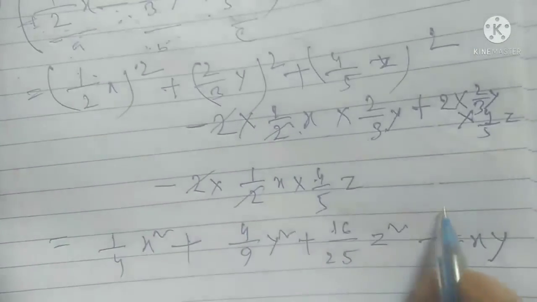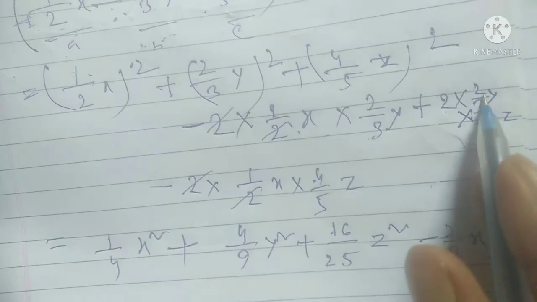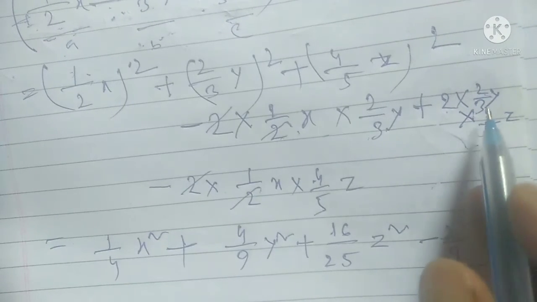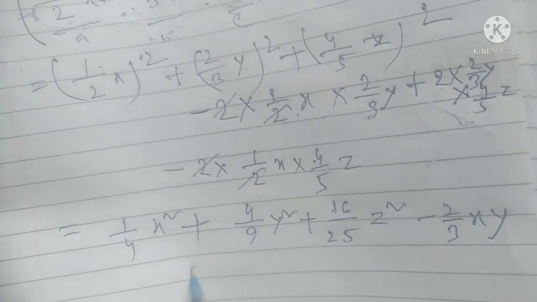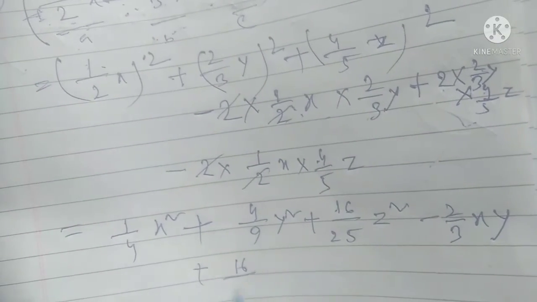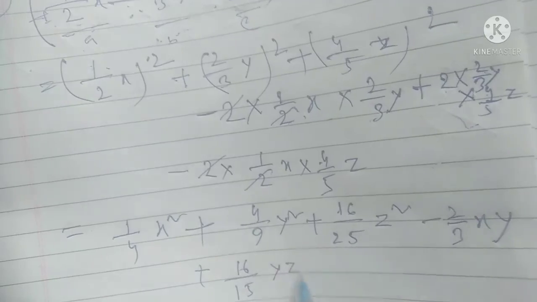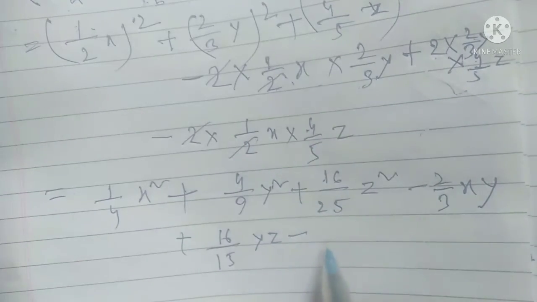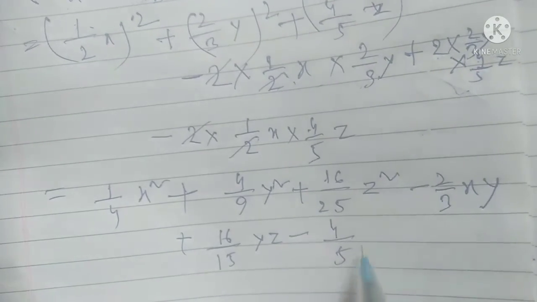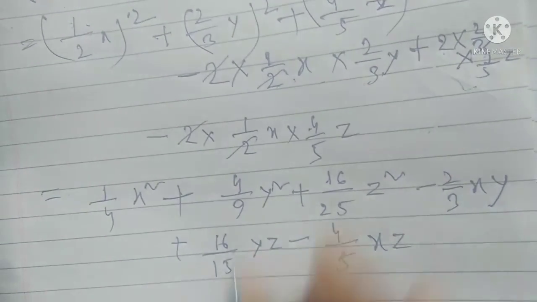Again 2 times 2 times 4 is 16 and the denominator 3 and 5 is 15, so it will be 16 by 15 yz. Minus, here it is only 4 by 5 xz. So the answer is done.